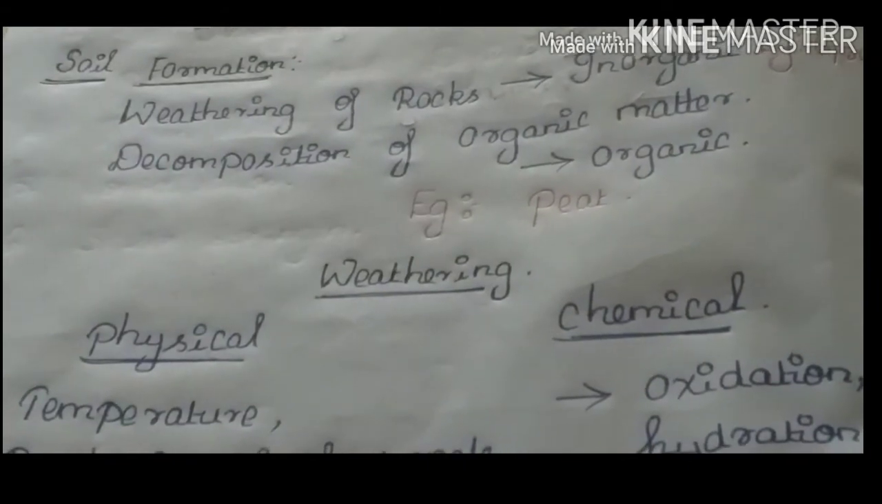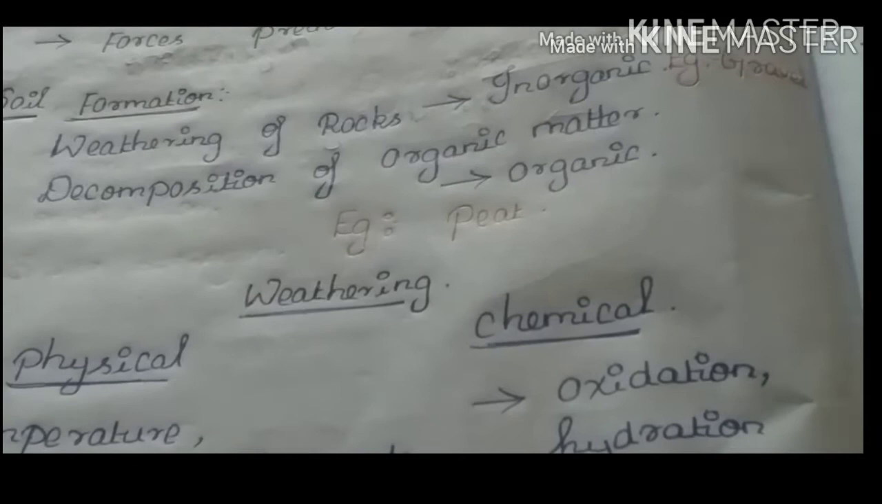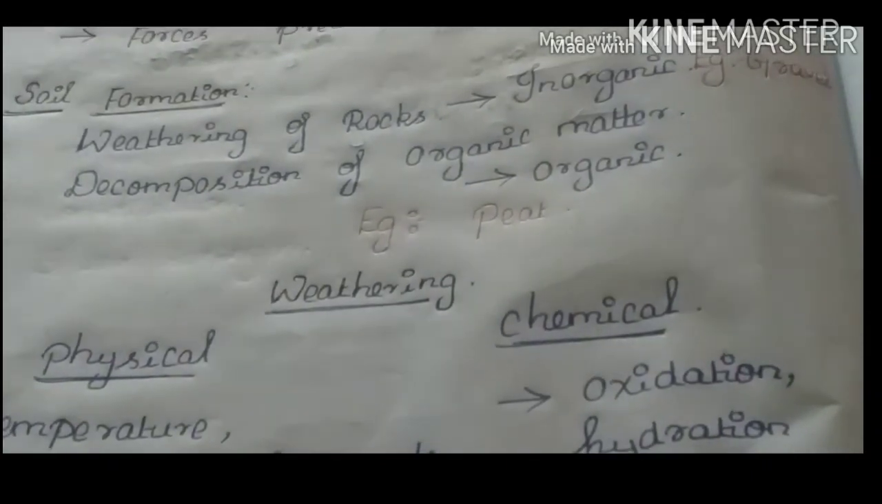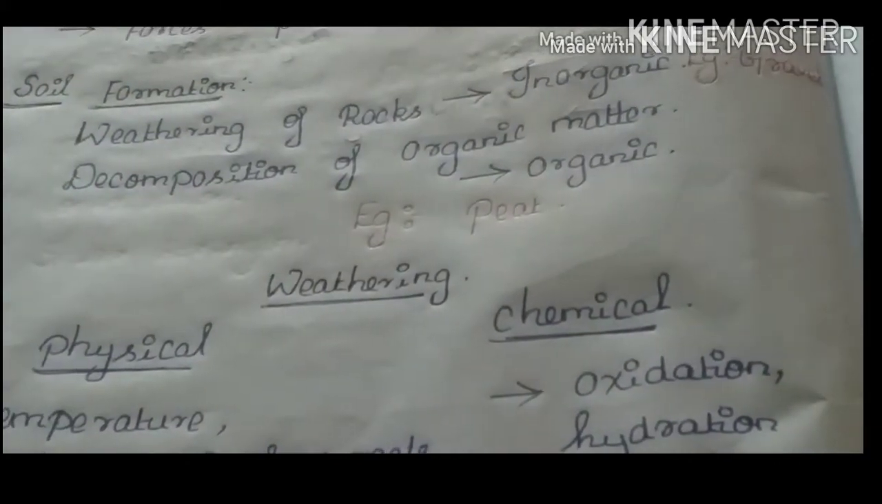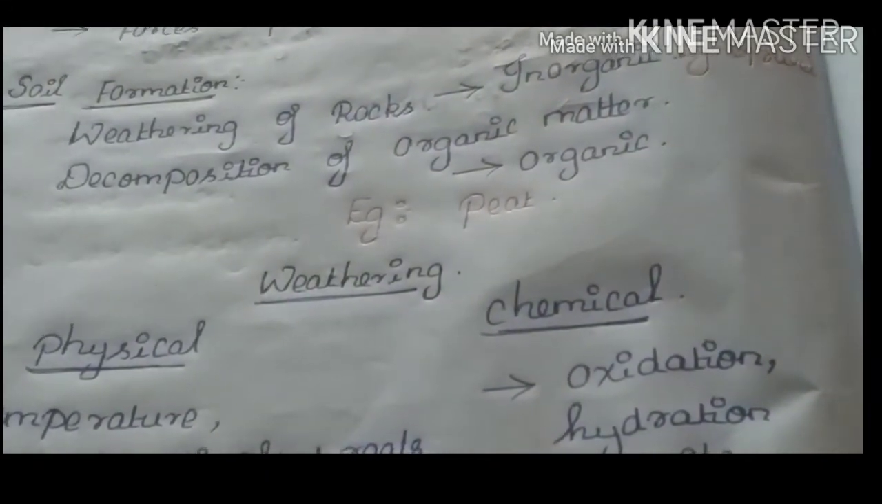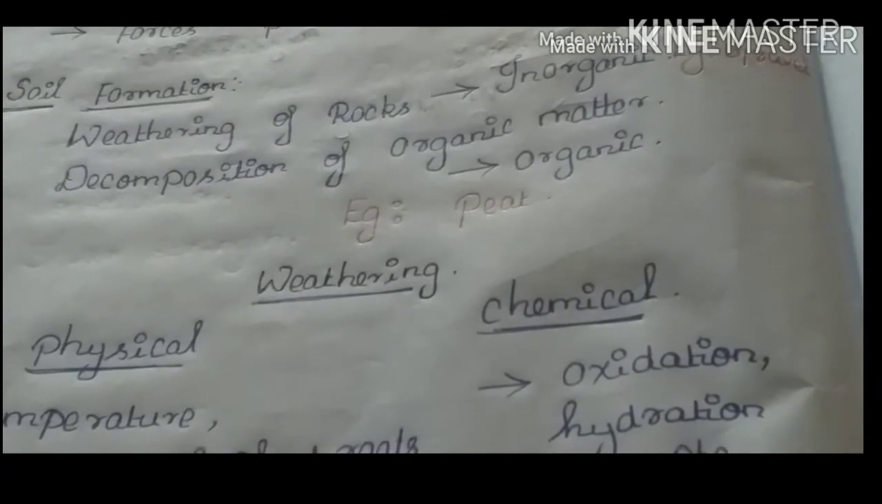If it is formed by decomposition of organic matter, it is said to be organic soils, or if it is formed by weathering of rocks, it is said to be inorganic soil. The soil formed by organic soil will be very weak, so it can't be used for engineering applications. Example for inorganic soil is gravel and the example for the organic soil is peat.